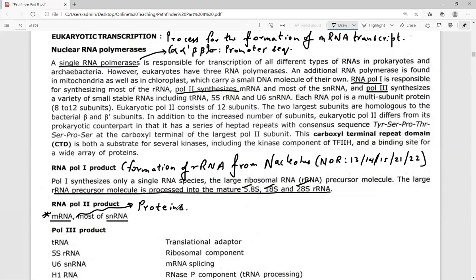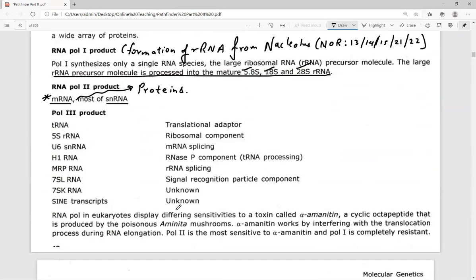Now, the next important point: RNA polymerase 3 is responsible for the formation of 5S rRNA. Every other rRNA is produced by the nucleolar organizing region. Please do refer to my nucleolus video, where you will get all the information on the nucleolus within 5 minutes.